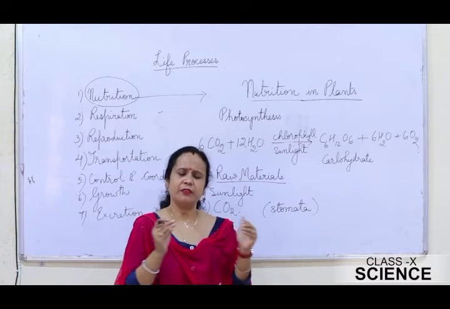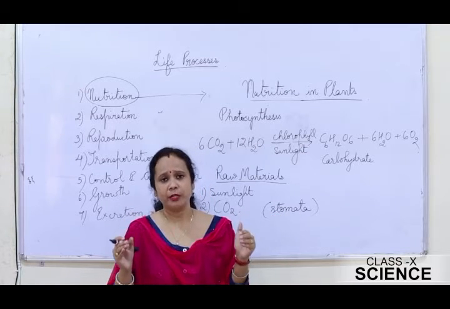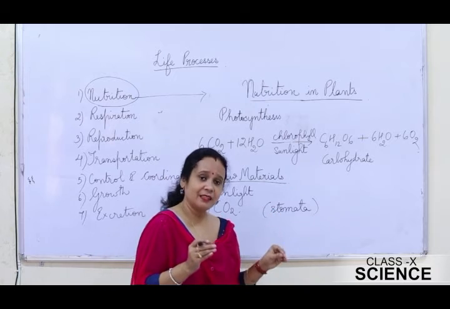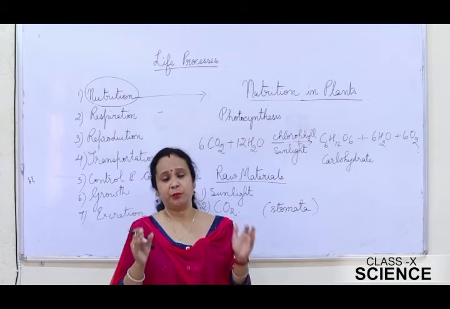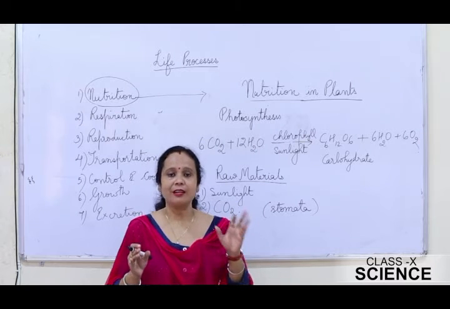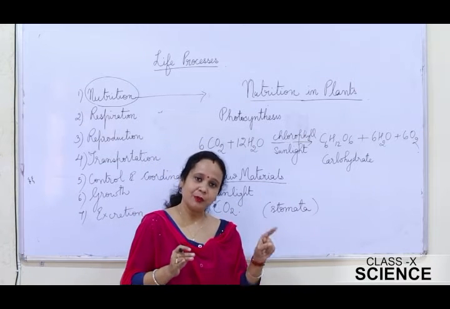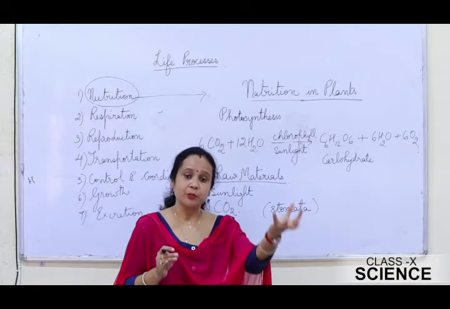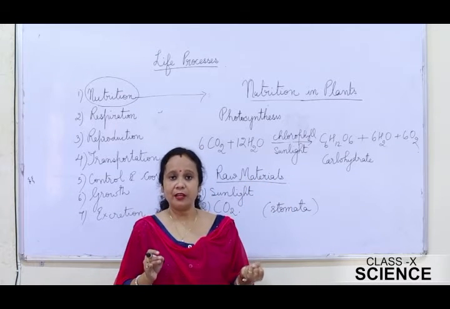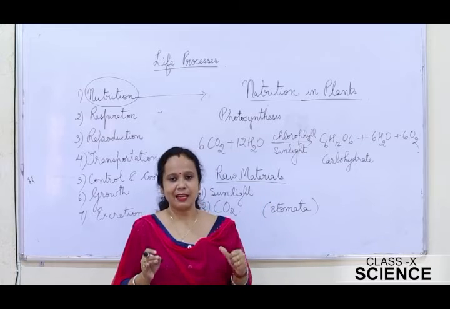If that is the case, the plant will lose a huge amount of water by the process of transpiration, which is not advisable for the plant. So that is why stomata open only during the day, so that they can absorb the carbon dioxide from the atmosphere, so that the photosynthesis process can take place.